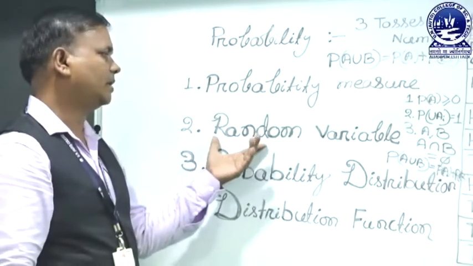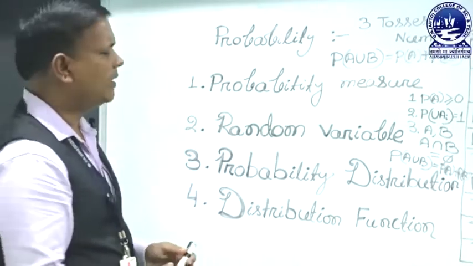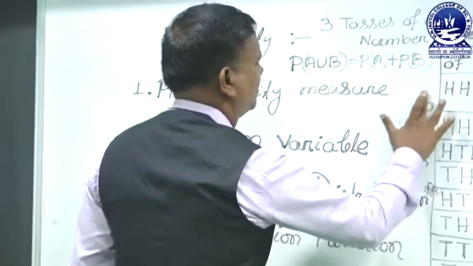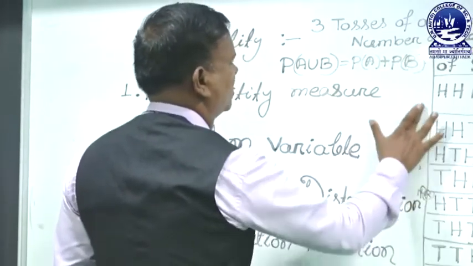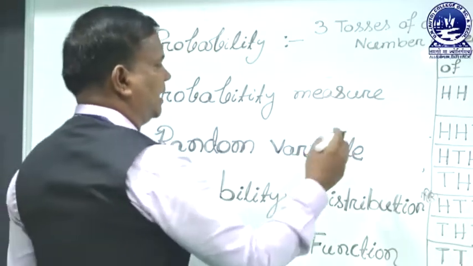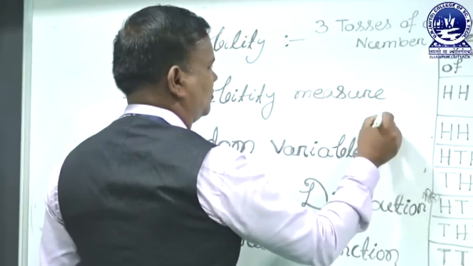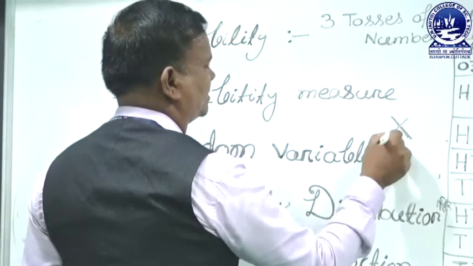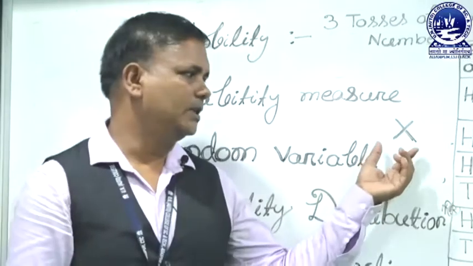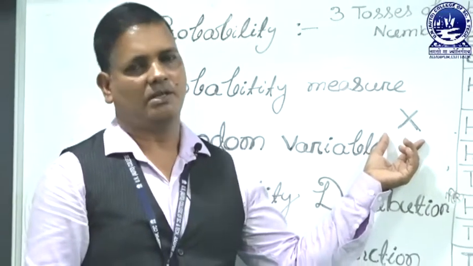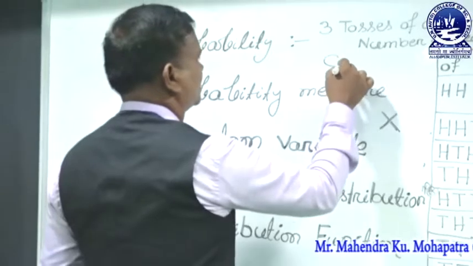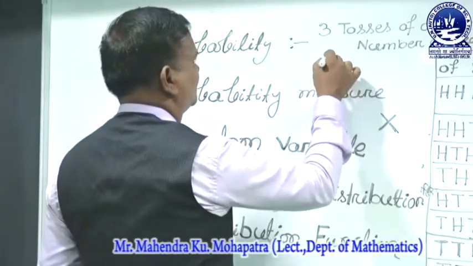The next thing is the random variable. What is a random variable? A random variable is a function over a sample space S. Generally, we represent it as capital X. It is a real valued function over the sample space of a statistical experiment.